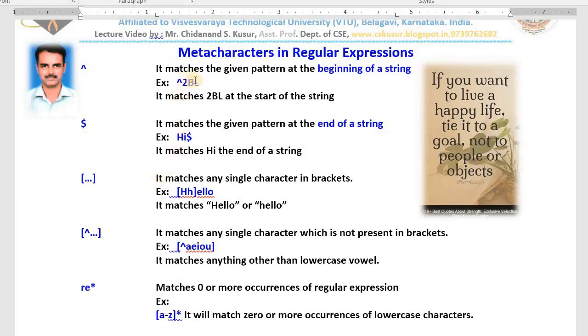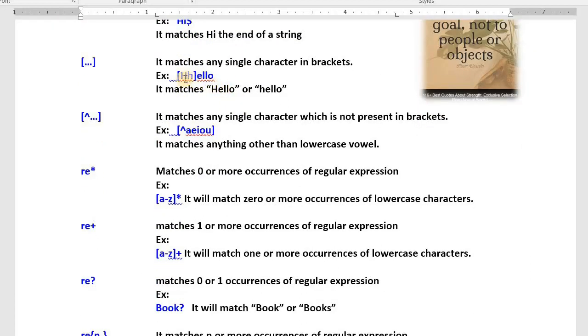Whether the string starts with 2BL, if so we do something. Whether the string ends with HI, if so we do something. Whether the string matches any one of the characters, small h then hello, or capital H then hello, like that. And if you use the caret inside the brackets, what happens? It matches anything other than the given characters inside the brackets. It matches any single character which is not present in the brackets. That means it matches consonants, not vowels. It matches anything other than lowercase a, e, i, o, u.